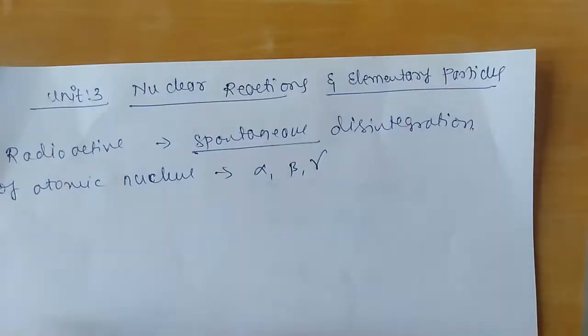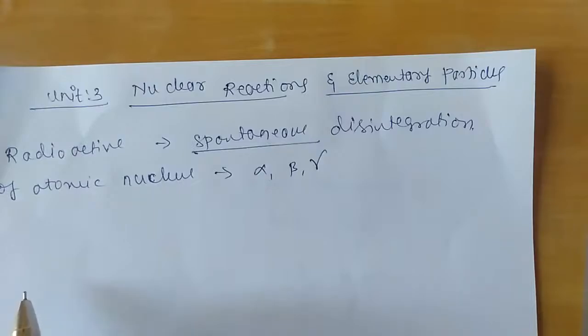We can also produce nuclear reactions artificially, that is, by induction, by creating it artificially. This type of nuclear reaction is what we are going to study in this session. When, by the influence of external agencies, we stimulate a reaction, that is also called a nuclear reaction.